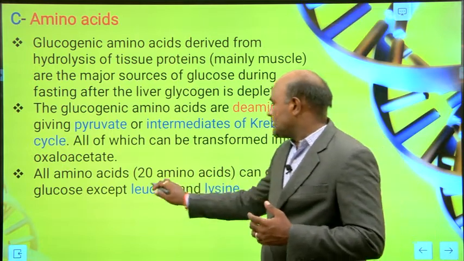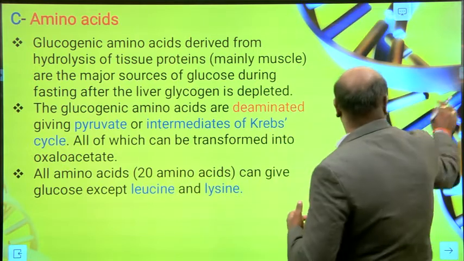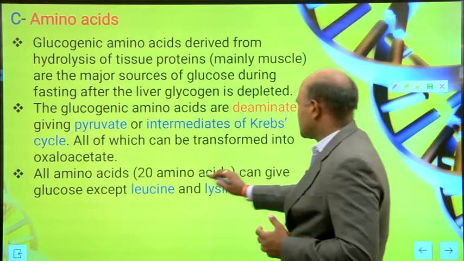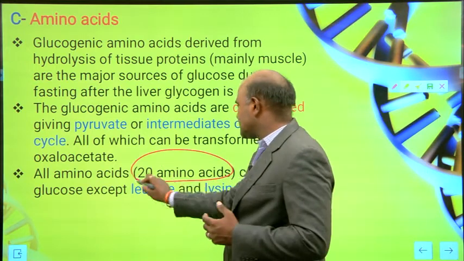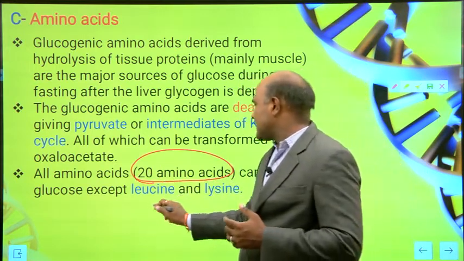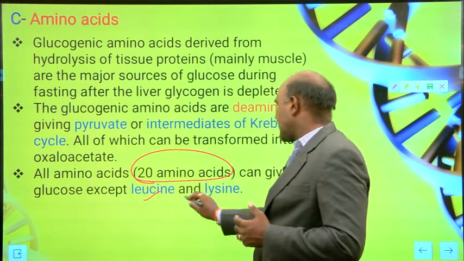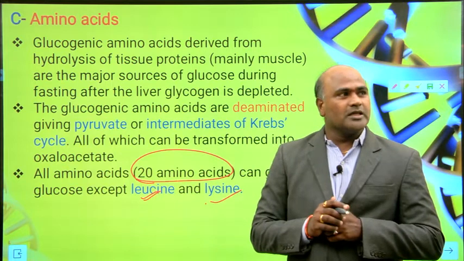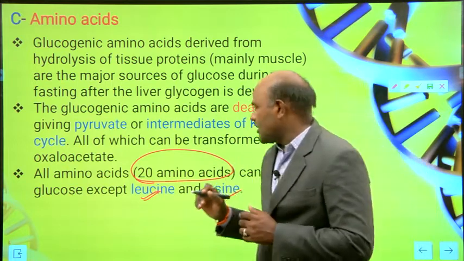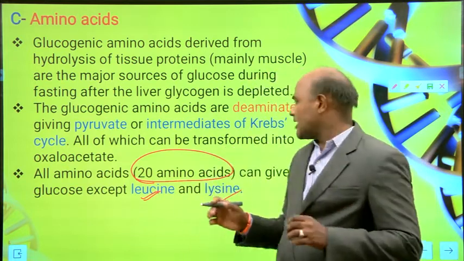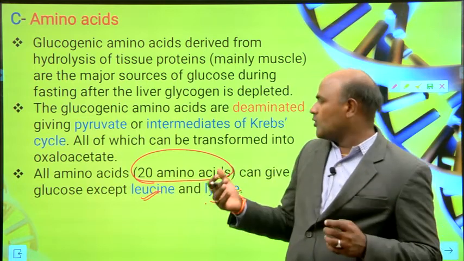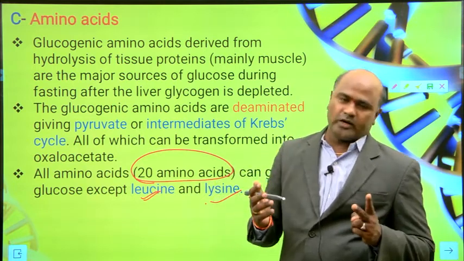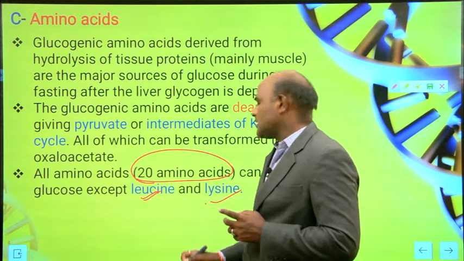Of the 20 amino acids, all can give glucose except 2: leucine and lysine.